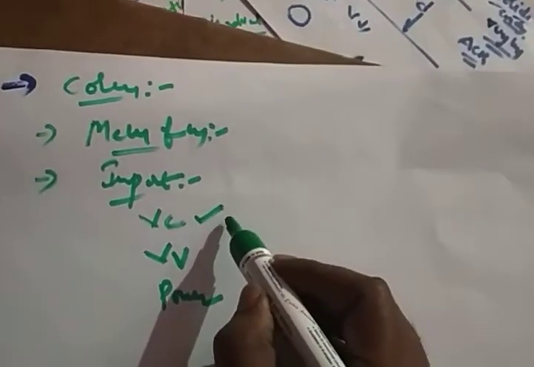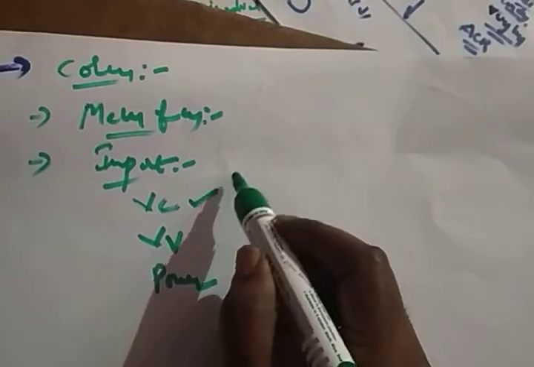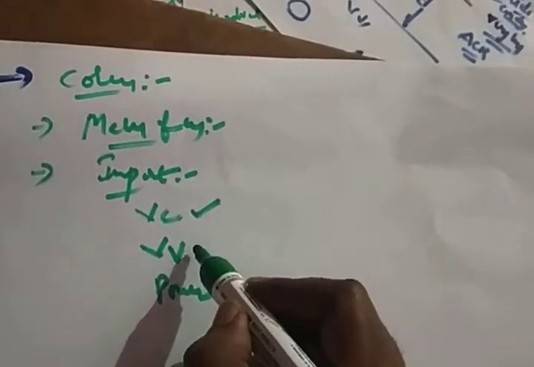What is the visual critical voltage? The minimum phase to neutral voltage at which the corona glow will occur. And what is the power loss? When corona forms, there is energy loss in the form of light, heat, and some chemical reactions. That loss we call the power loss in the overhead transmission line due to the corona.